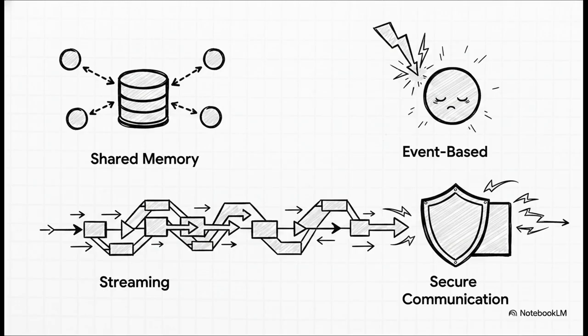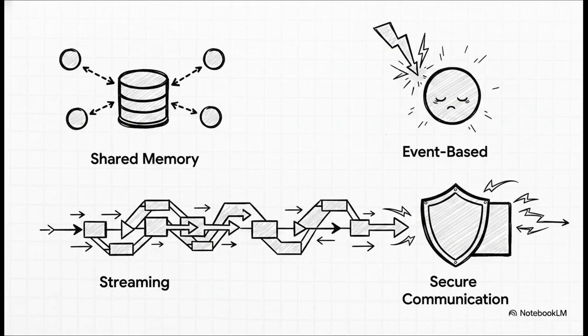Instead of an agent constantly bugging the system asking, "Are we there yet?" it simply waits dormant until a new data available message physically triggers it into action. That saves massive compute power. Then we implement streaming for continuous real-time data flow, absolutely essential for that trading system we just saw. And finally, secure communication. We have to rigorously validate every single message payload to prevent malicious prompt injections from hijacking our internal agent network.